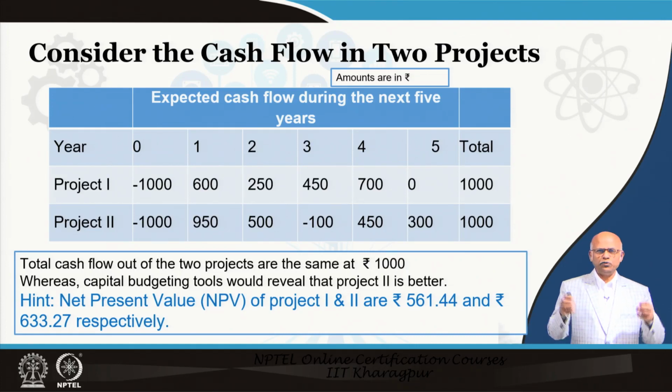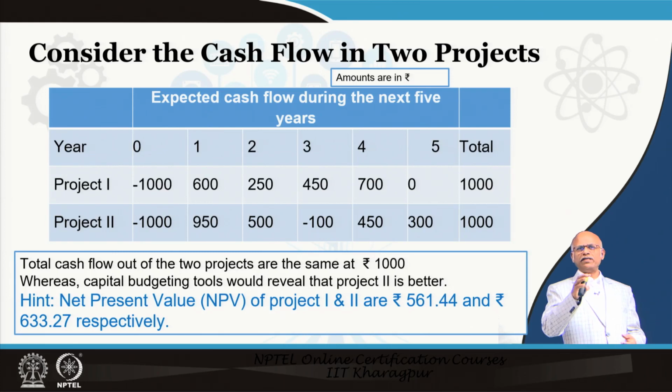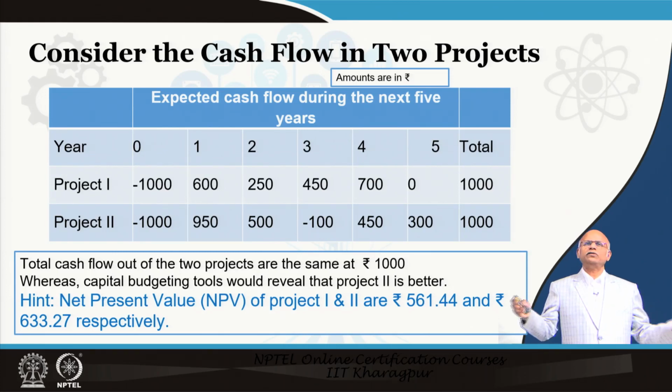Here is an example to drive home the point. Suppose there are project 1 and 2 and your initial investment is 1000 in both projects. Let it be 1000, say 1000.